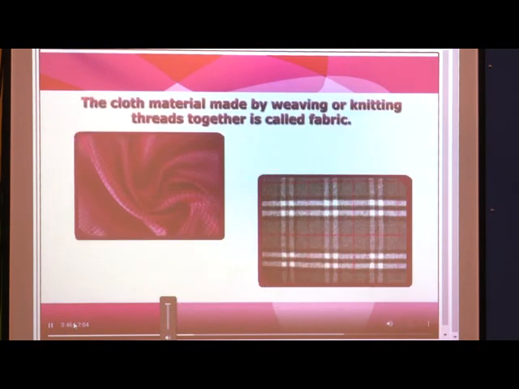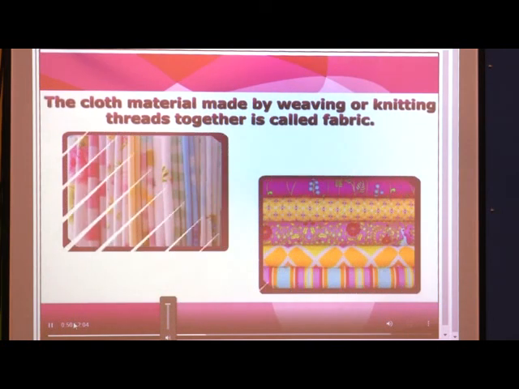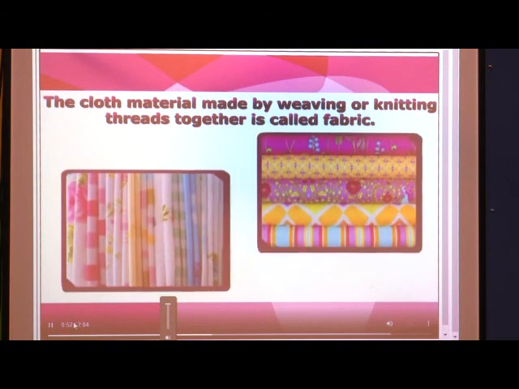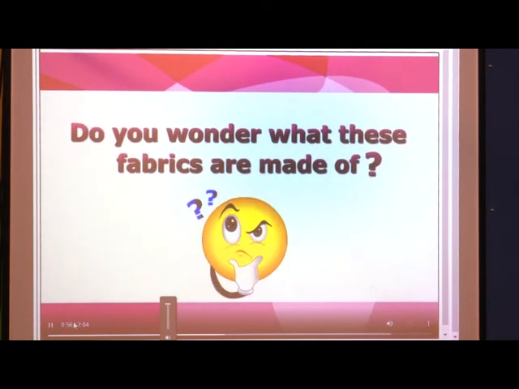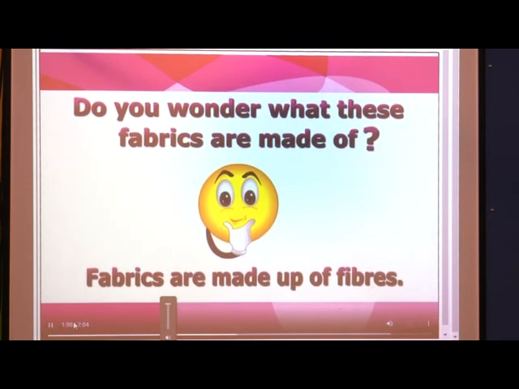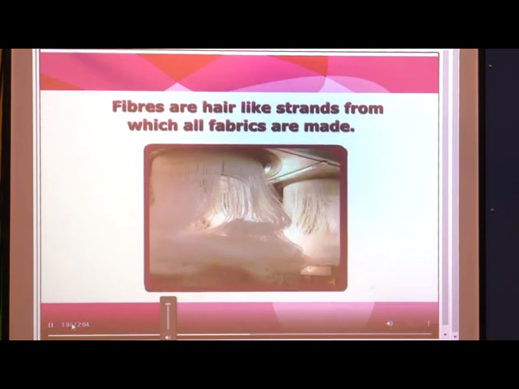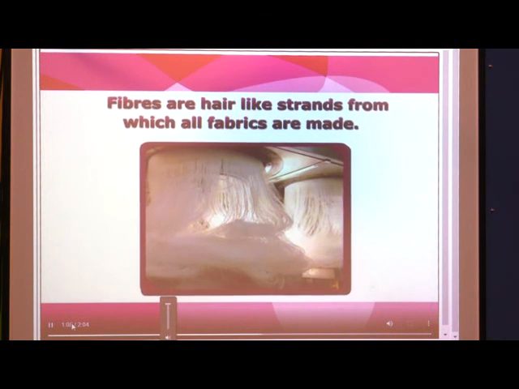The cloth material made by weaving or knitting threads together is called fabric. Do you wonder what these fabrics are made of? That's right, fabrics are made up of fibers. Fibers are hair-like strands from which all fabrics are made.